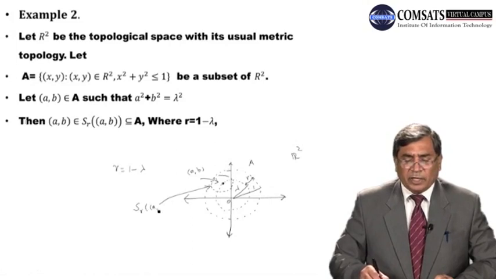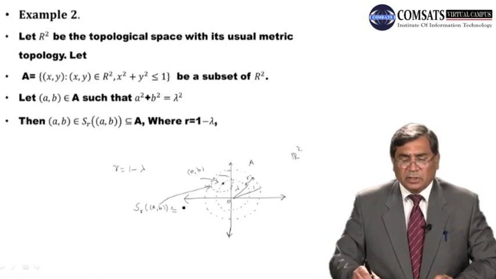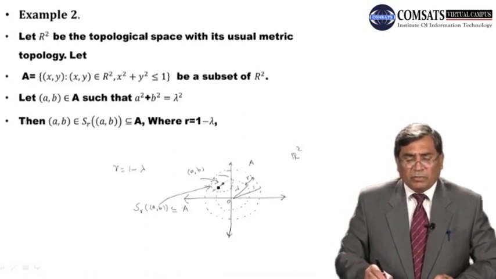Then this will be contained in A, remember. We have chosen the radius r in such a way that this open sphere will always be contained in A, and the point (a, b) will be the center of this open sphere.